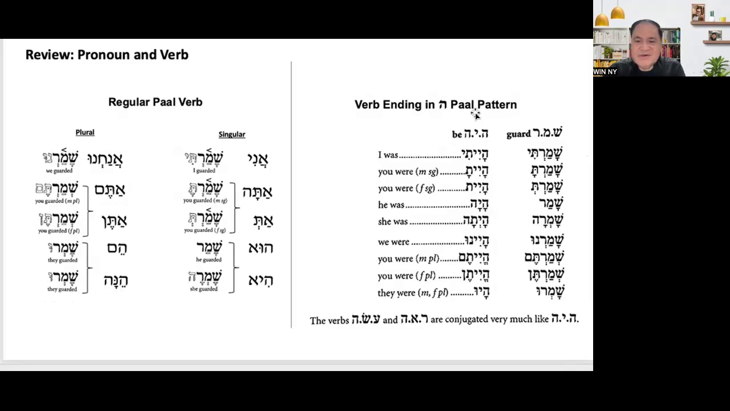Now, if the verb ends in hey in the Paal pattern, there are some changes. Look at this, haya. When you parse it, you drop the last hey and change it to tav, then follow the same pattern: ti, ta, t. Like hayiti, I was, because haya is the verb be. It's a linking verb.